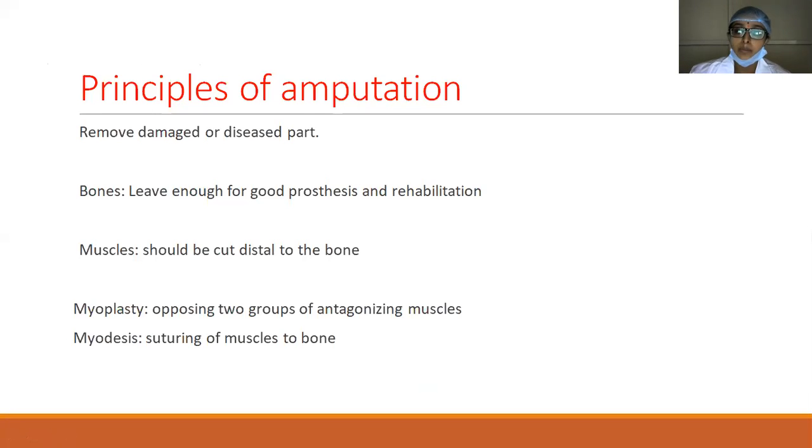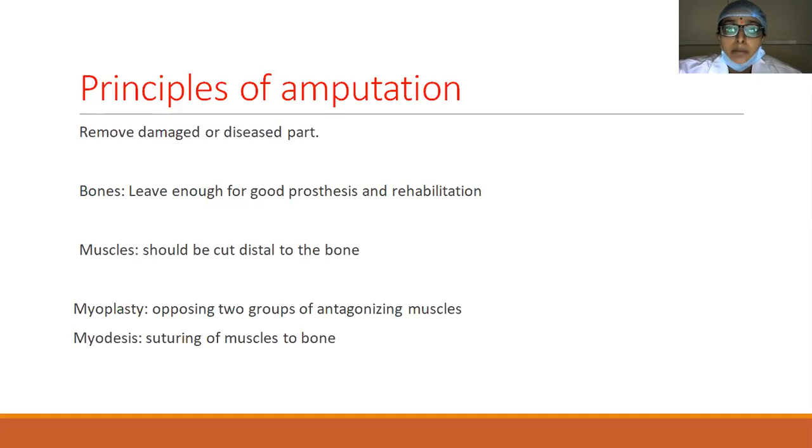Because if the amputation is done properly, and the stump and the wound are good, then good options are available for the better rehabilitation of the patient. He can get rid of his disease or pathology, have a good prosthesis, and lead a productive and good life. A good quality of life can be provided to the patient, provided the amputation is done properly. So amputation is a very important surgery.